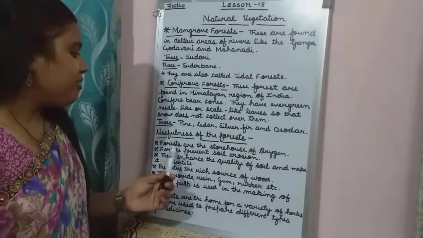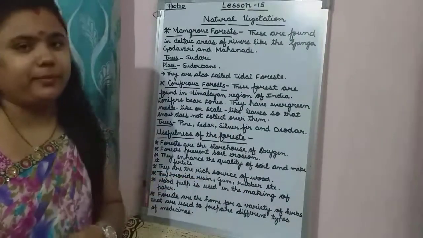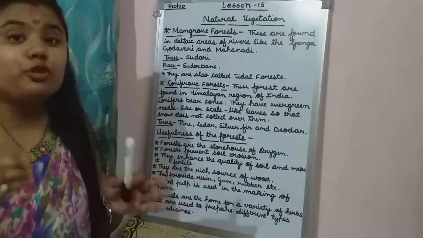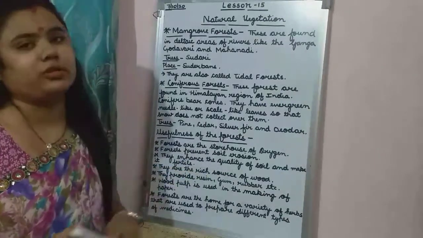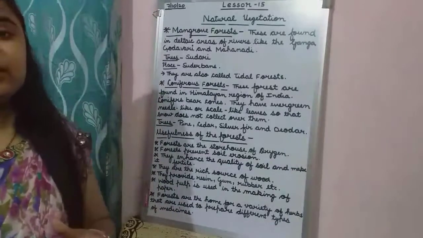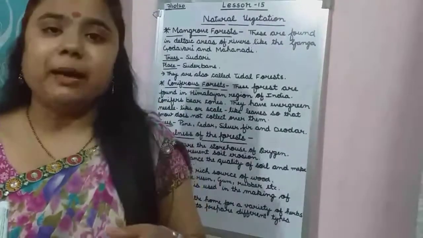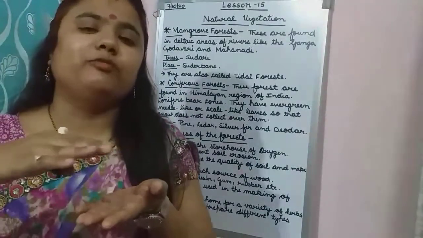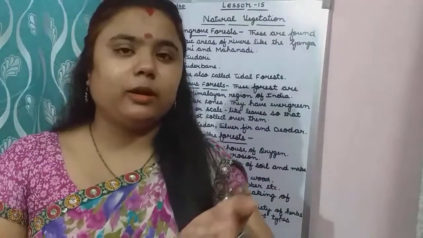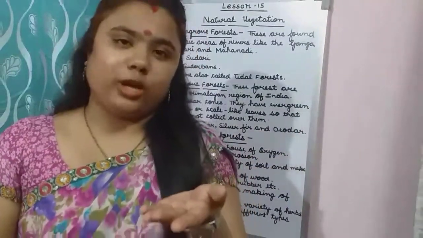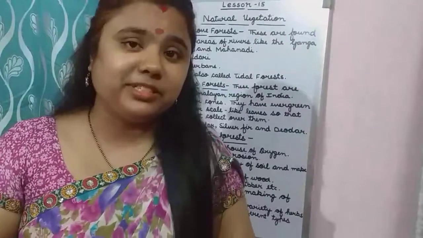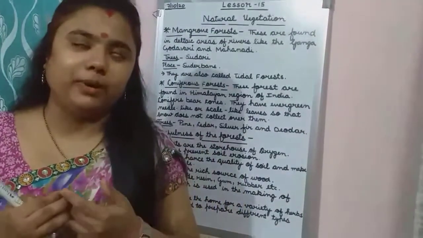Then next, forest prevents soil erosion. Now first of all, you should know what is the meaning of soil erosion. Children, soil erosion means damaging of the upper layer of the soil. Now how is it damaging the upper layer?